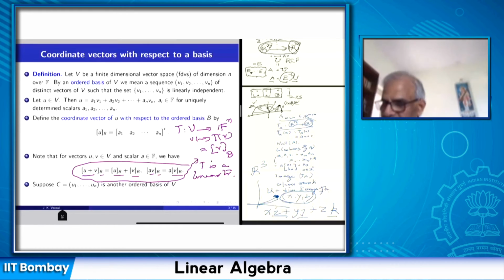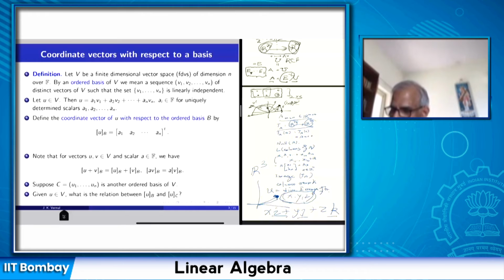So here I fixed the basis B. Now suppose I take another basis C. So that will also produce coordinate vectors, but they will be with respect to C. The question arises, what is the relation between coordinate vectors of u with respect to one basis and the coordinate vectors of u with respect to another basis? They are both column vectors, right?